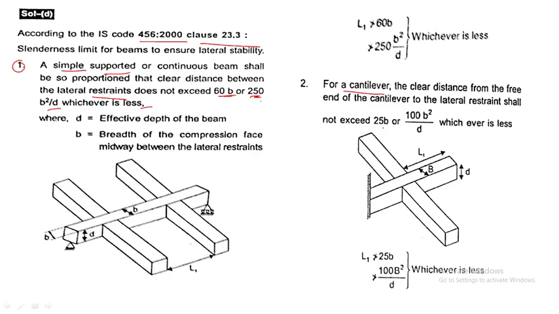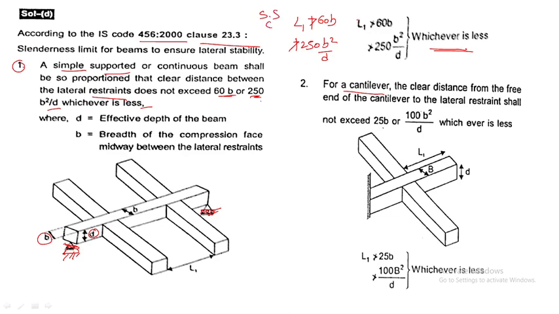Now you can see in the sketch, this is a simply supported beam, with two supports here. This is the effective depth, this is the breadth. This is L1, the distance between these two points. L1 should not be more than 60 times b, and it should not exceed 250 b square by d, whichever is less we have to take. That value we have to take for simply supported and continuous beams.